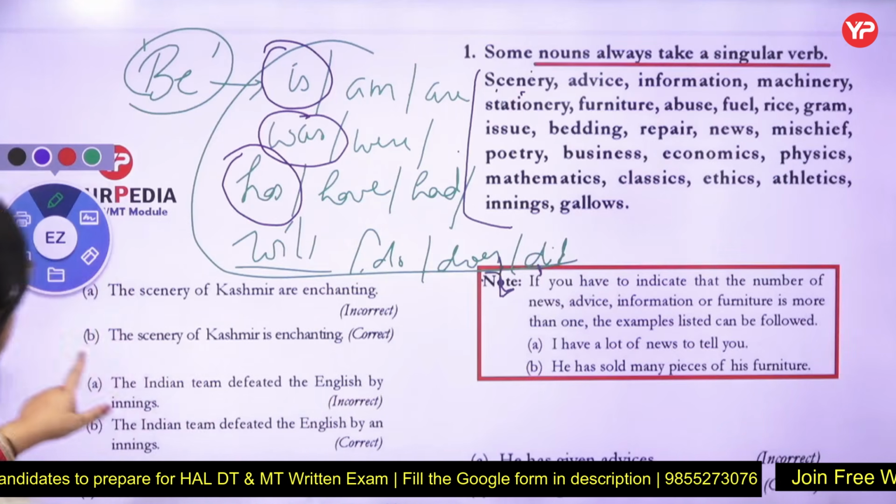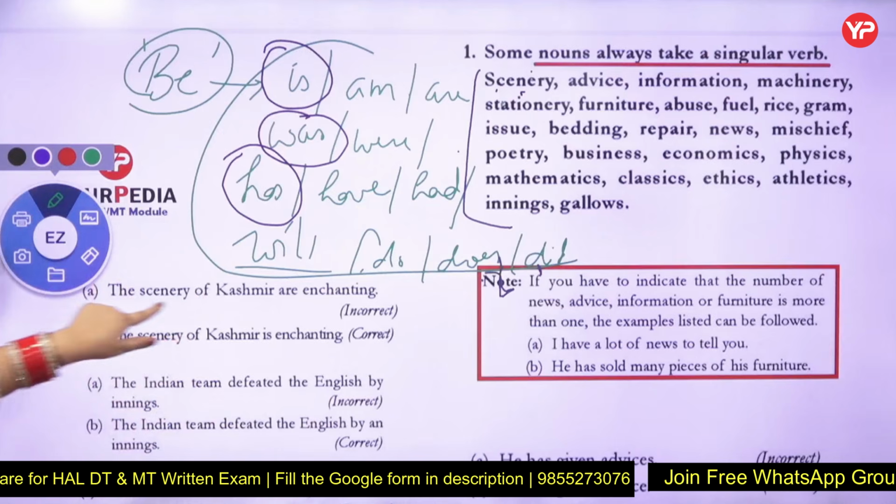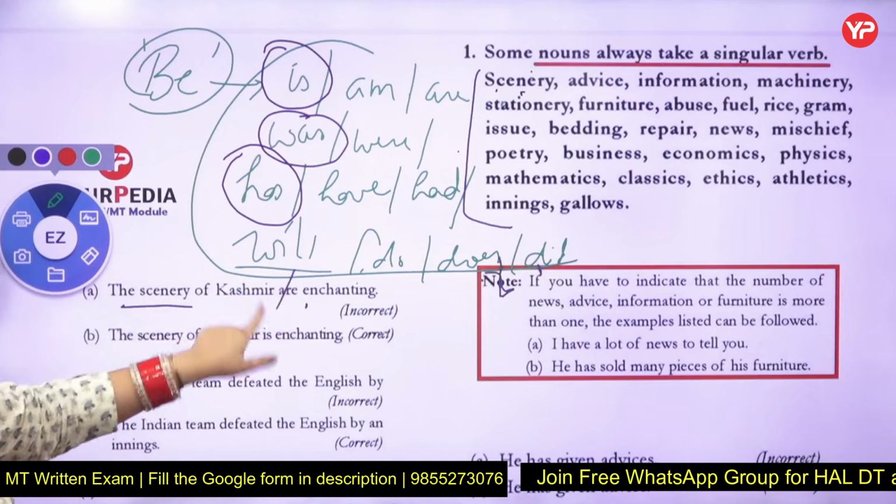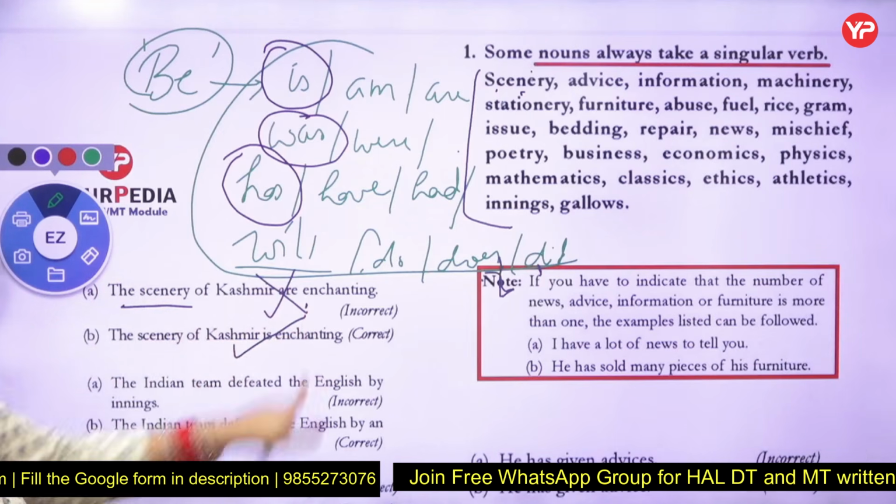So all these you can take as examples also. Scenery of Kashmir are enchanting? No, the scenery of Kashmir is enchanting.